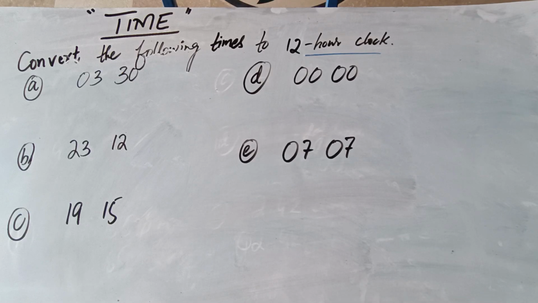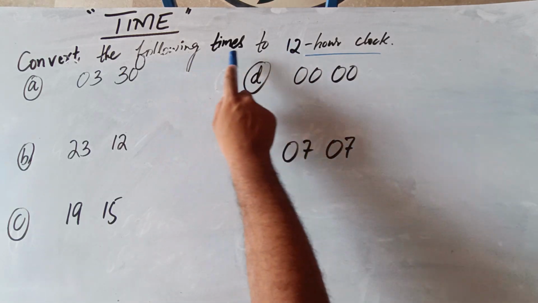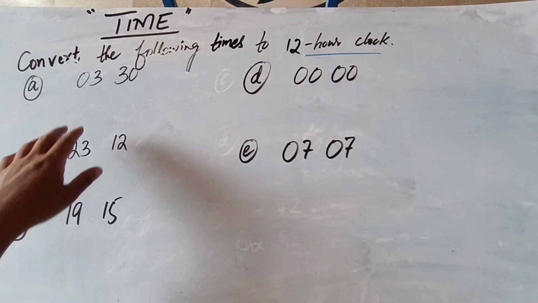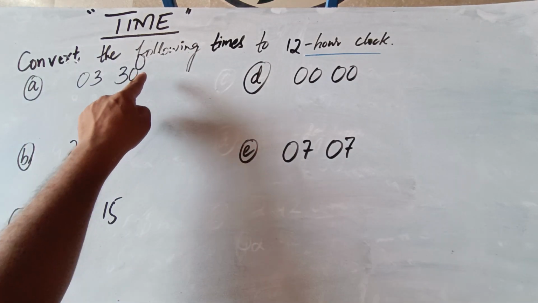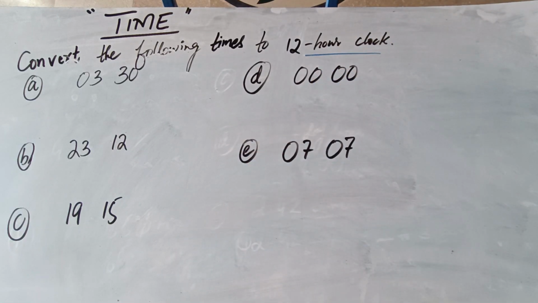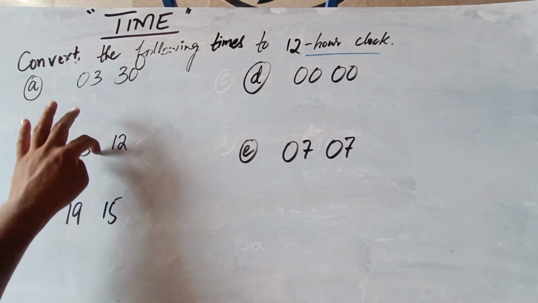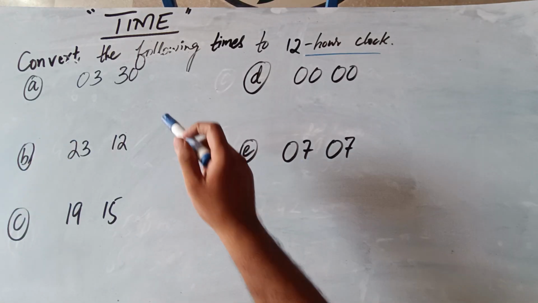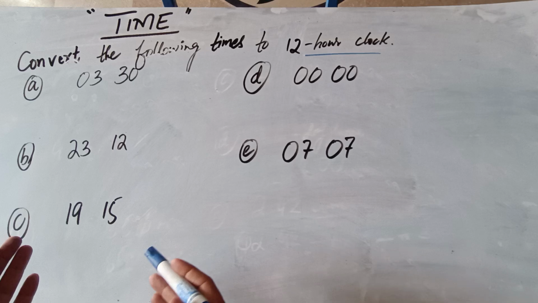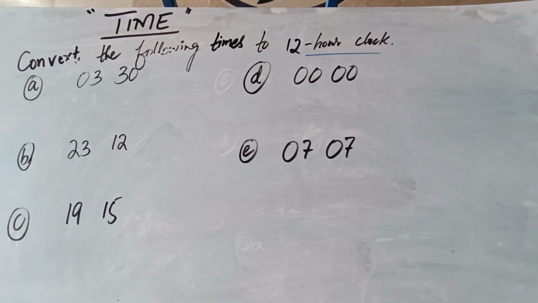Now let's discuss how to convert the following times to 12-hour clock format. Now the time has been given to us in 24-hour clock format. How to identify? There is no AM and PM in any of the times. First identification, there is no colon. The biggest identification is that there is no AM and PM. That's it. The time is in 24-hour clock format, and we need to convert it into 12-hour clock format.